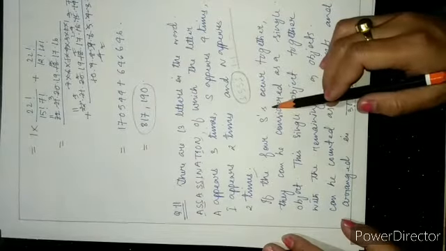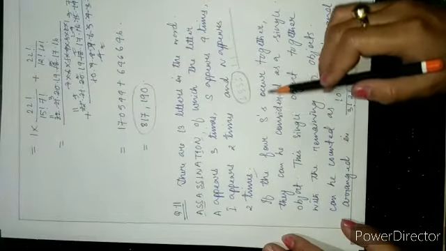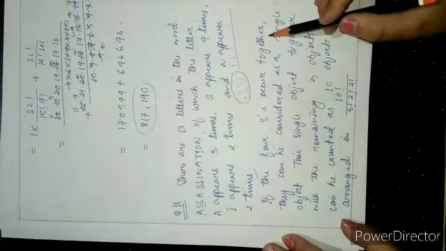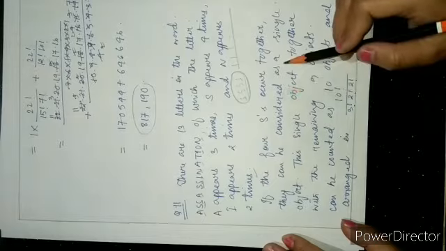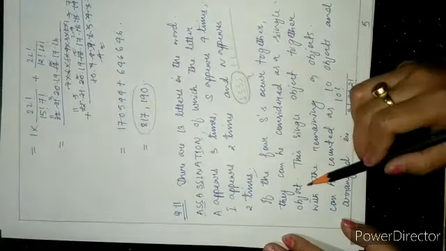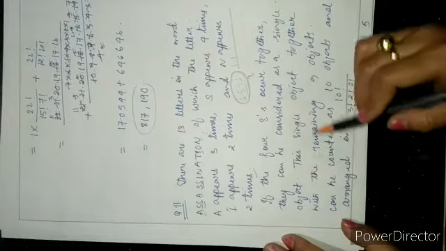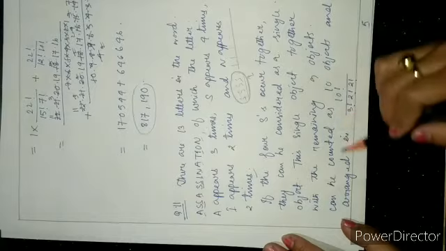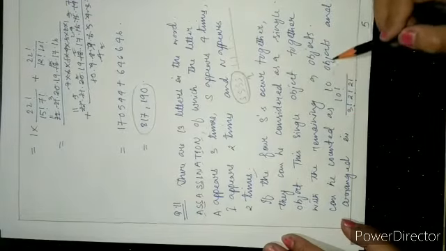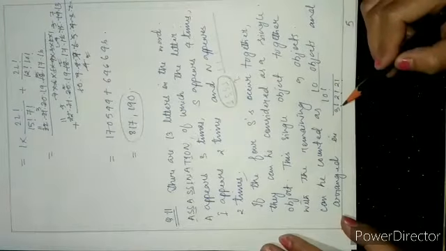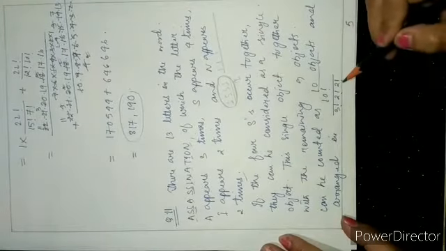Since the 4 S's occur together already, they can be considered as a single object. This single object together with the remaining 9 objects can be counted as 10, 9 plus 1, and arranged in 10 factorial divided by 3 factorial, 2 factorial, and 2 factorial.